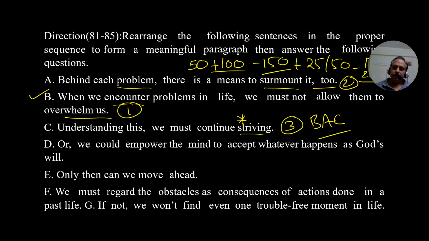You got BAC, one idea. When we encounter problems, we should not allow them to overwhelm us. What is the reason? Every problem has a solution. We can overcome them. And understanding this, we must continue. BAC. The next one, F. We must regard the obstacles, the hurdles, the problems as consequences of actions done in a past life. That is the fourth one. And what is the next one? D is or. We must regard the obstacles as consequences of actions done in a past life, or we could empower the mind to accept whatever happens as God's will. This is the fifth one.